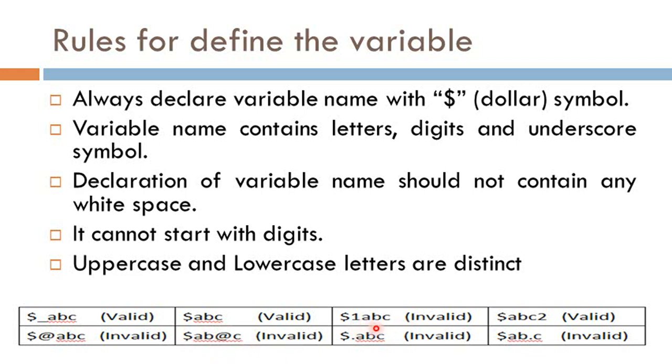Next, $1ABC. A variable name cannot start with a digit. Next is $.ABC. Dot is not allowed, so this is an invalid variable name. Next is $ABC2. Here 2 is a digit but it comes later, so this is a valid variable name. Now next is $AB.C. This is again invalid because dot is not allowed.